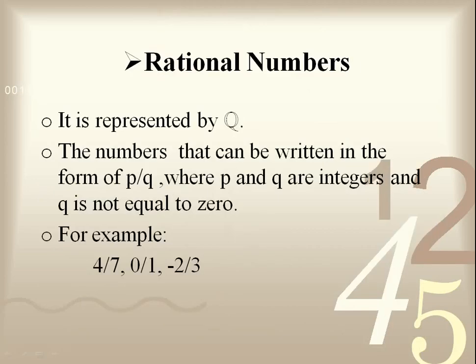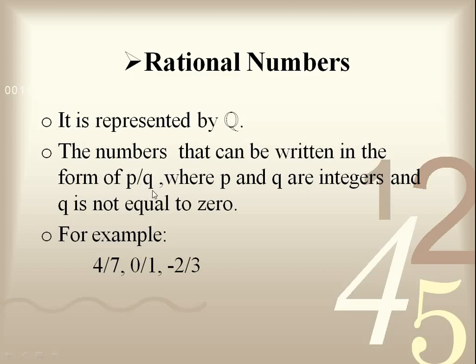The next one is rational number. Rational numbers are represented by capital Q. It means that the number that can be written in the form of P by Q, where P and Q are integers and Q is not equal to 0. Now understand these three conditions. The first one is that it can be written in the form of P by Q. That means the number that can be written in the form of a fraction, and P, numerator and denominator are integers, but the denominator should not be equal to 0.